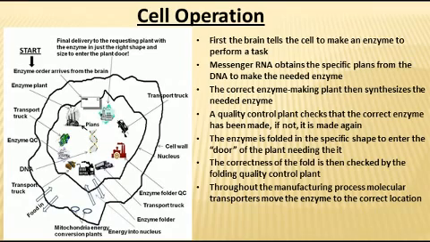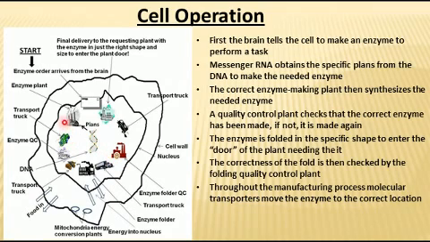There are potentially a lot of enzymes within the nucleus at any given time, and we don't want the wrong enzyme getting into the plant that needs the right enzyme. So the quality control, the folding of the enzyme, is very important, and then that folding process has a final plant here, the quality control folding plant, to see whether that enzyme has been folded correctly so that it can enter into the correct location.